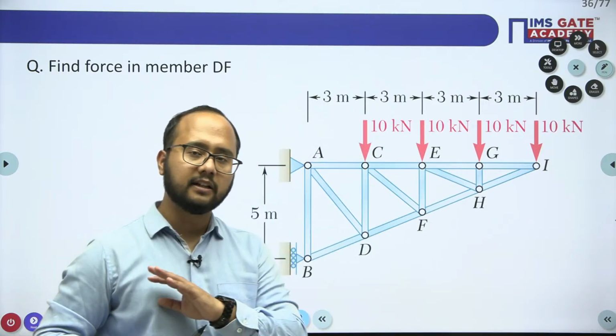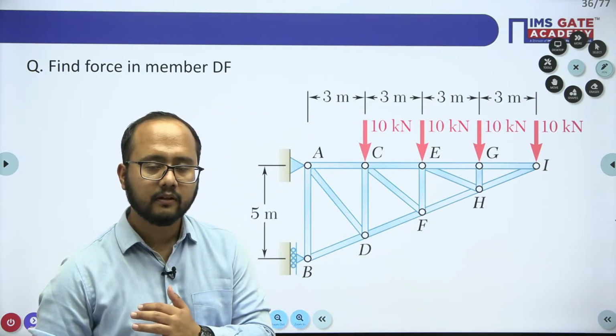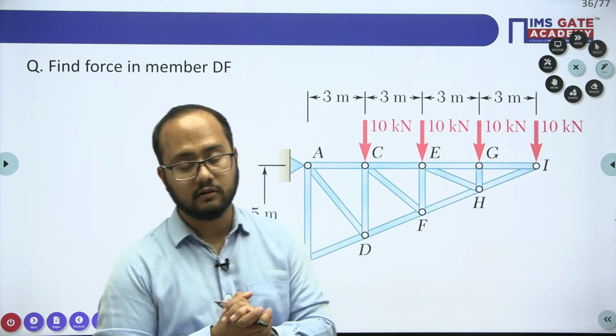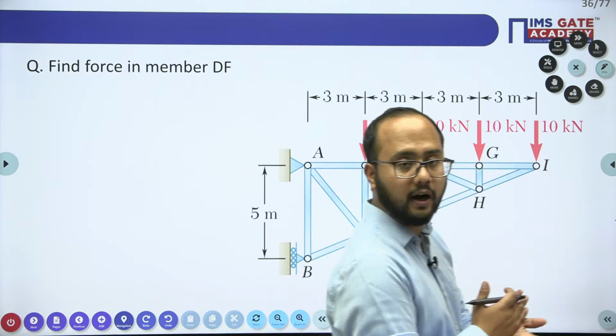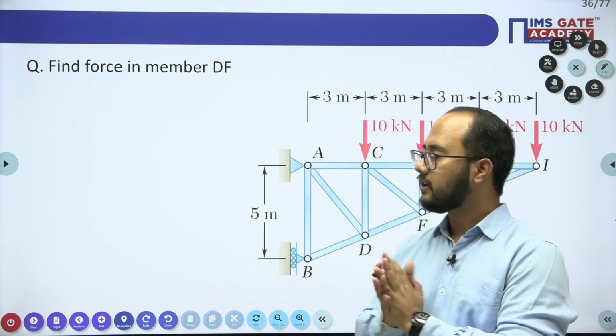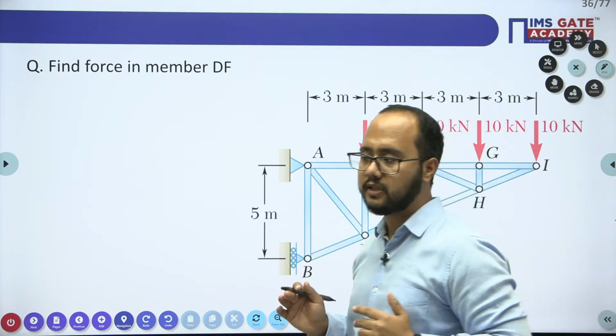So we'll be using method of section only. We will not use method of joint because it will eat up time. And in the GATE specifically, time management is required, and we have to solve questions in very little time. So that is the strategy we will follow, the quickest method, that is, method of section.